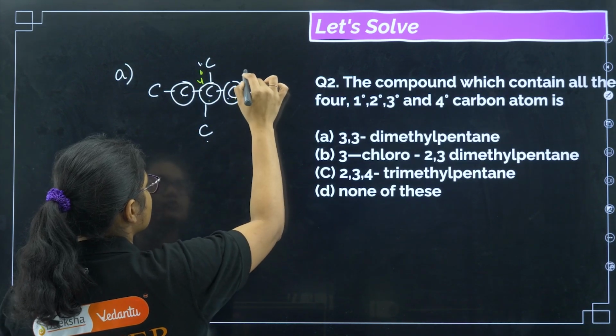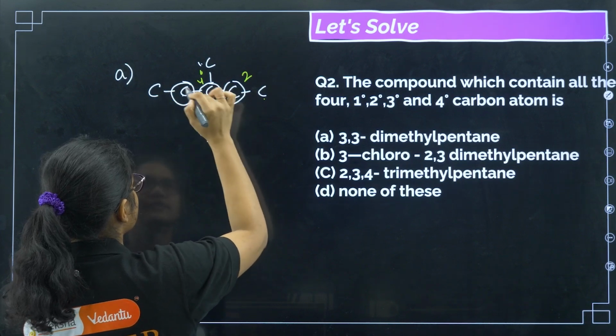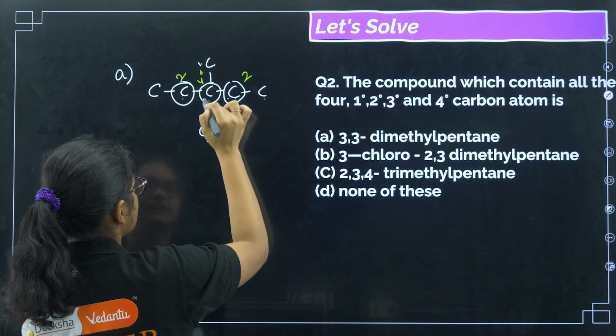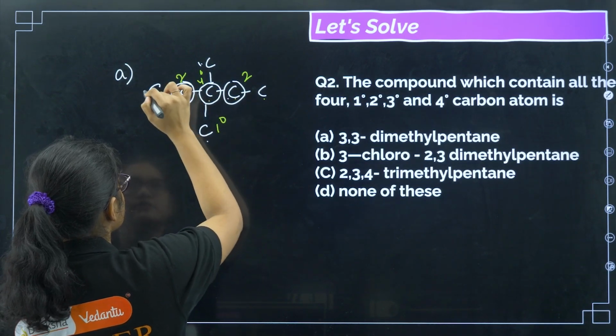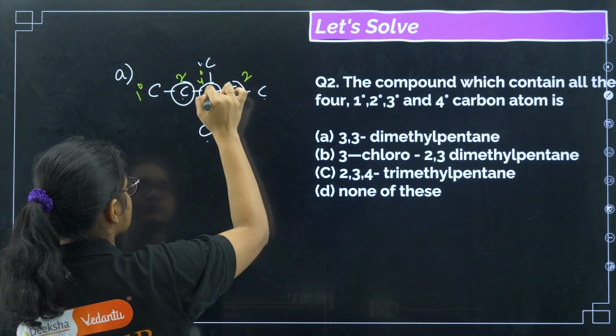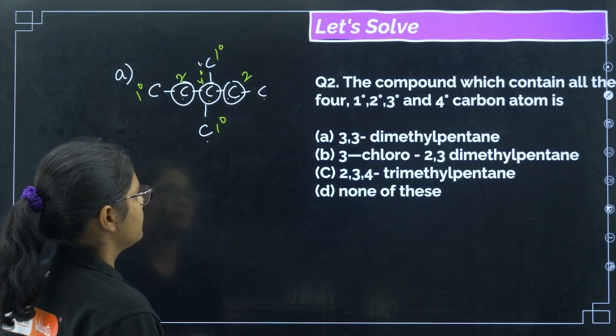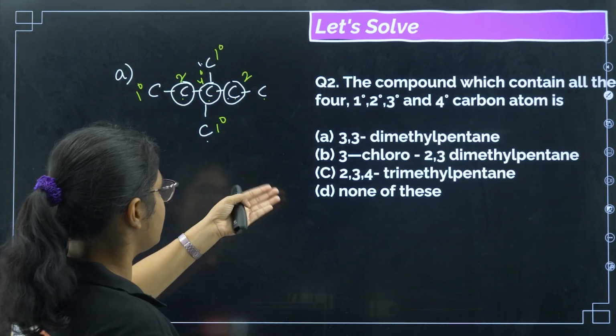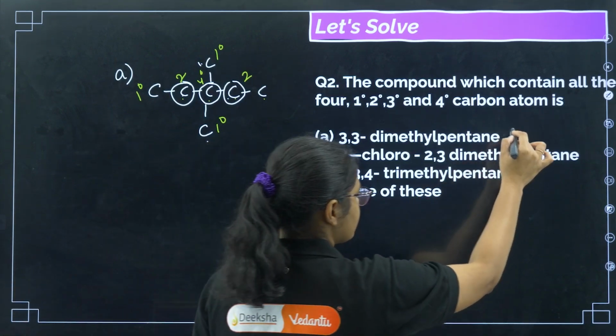This carbon is quaternary because it is attached to 4 other carbons. This carbon is attached to 2 carbons, so it is secondary. This is also attached to 2 carbons, so this is secondary. This is attached to 1 carbon, this is primary. This is also attached to 1 carbon, this is primary. This is also attached to 1 carbon, this is primary, right? So we do not have a 3 degree carbon here, so this cannot be the answer.